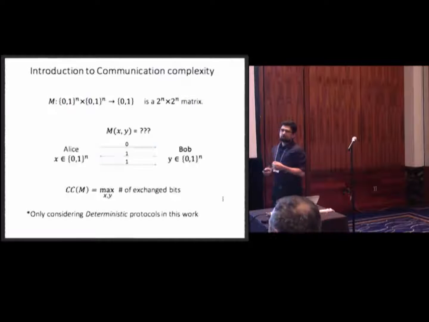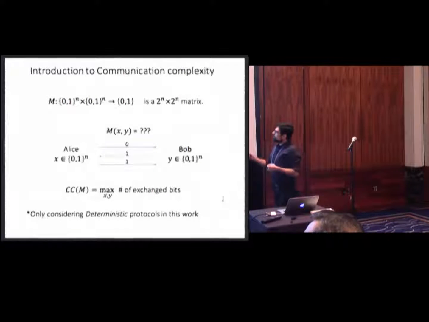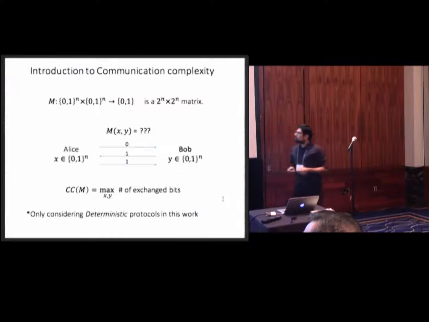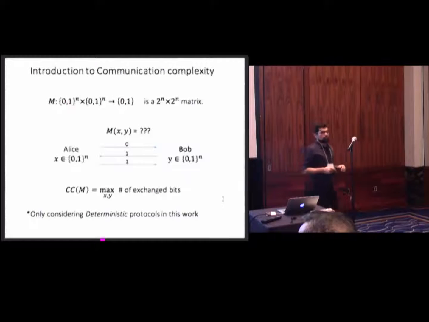and column y. So they exchange some bits, and at the end, at least one of them realizes what that value is. And the communication complexity of this matrix is defined by the maximum number of bits that they have to exchange such that they can realize the result. And in this talk, I'll only be talking about deterministic protocols. So there's no randomness involved.